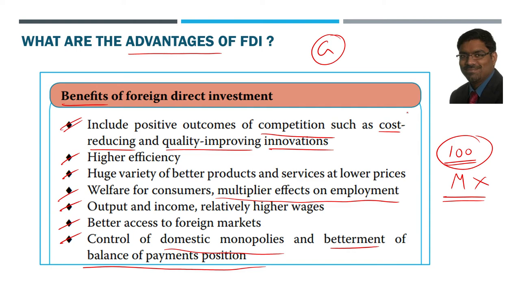How can the balance of payments be better? Just like earlier, as we said, if we are importing some commodity from outside, then our balance of payments position will be bad. If that commodity is manufactured in India, which we are now calling Make in India, that is better. That will improve the balance of payments position. At least automobiles, electronics and all, they can be manufactured in India. Why should we import? So that improves the balance of payments position.